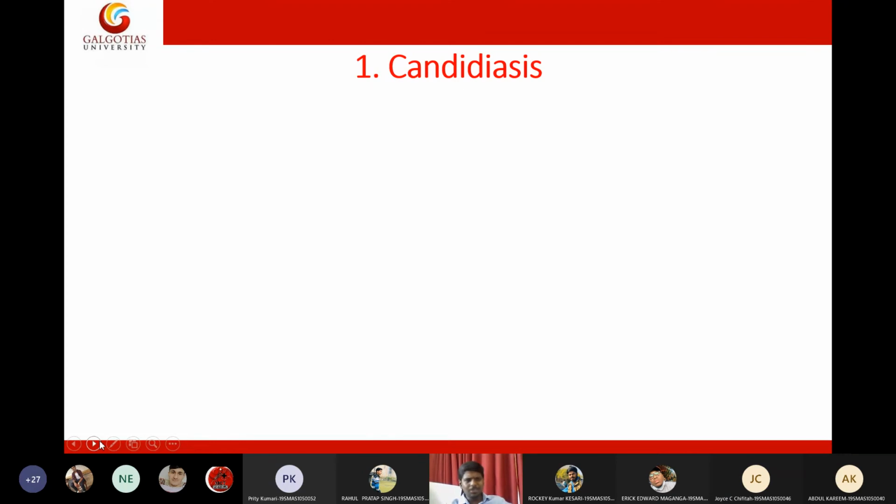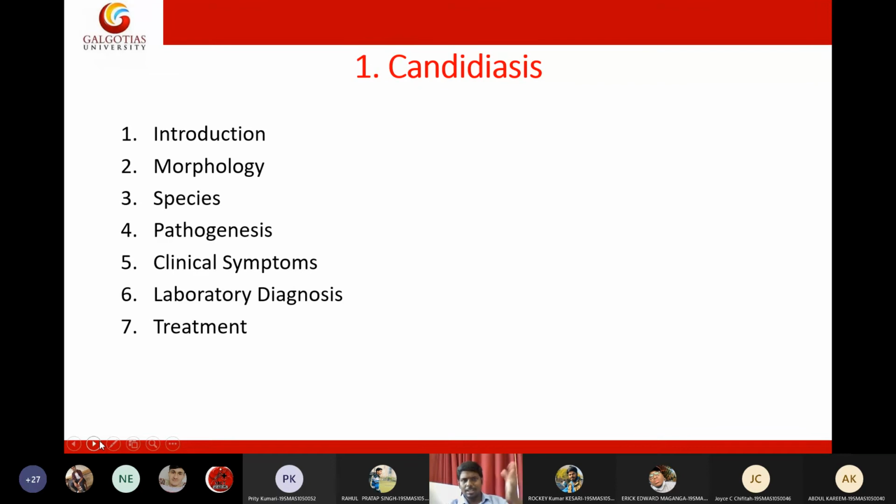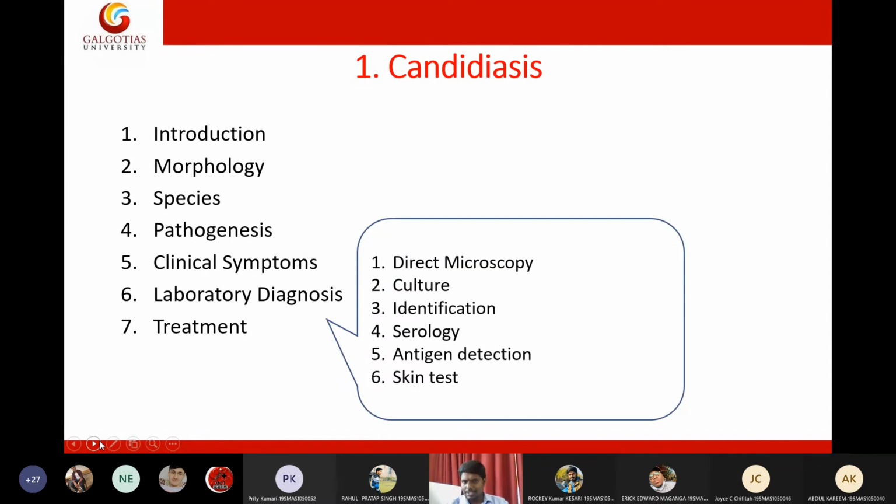So I will overview all these points: introduction, morphology, species, pathogenesis, clinical symptoms, lab diagnosis, and treatment of Candida infection. In the lab diagnosis, I will discuss direct microscopy, culture, identification, serological tests, antigen detection tests, and skin tests. In the identification tests, we have the germ tube test, chlamydospore detection, and carbohydrate fermentation test.